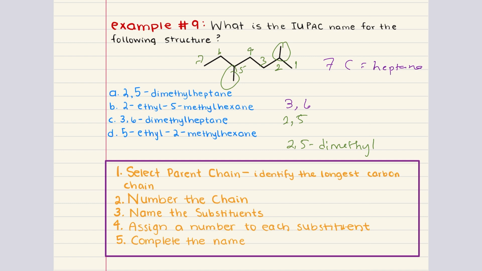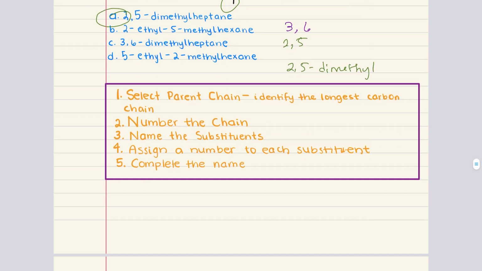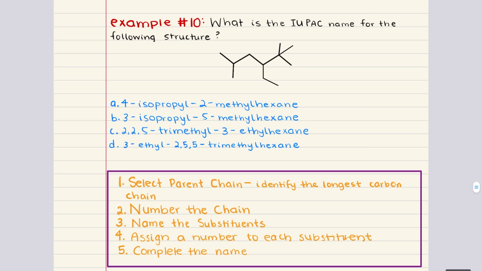We're going to combine the substituent names and positions with the parent chain. And when we do that, we get 2,5-dimethylheptane. And that best aligns with answer choice A. Moving on to problem 10.